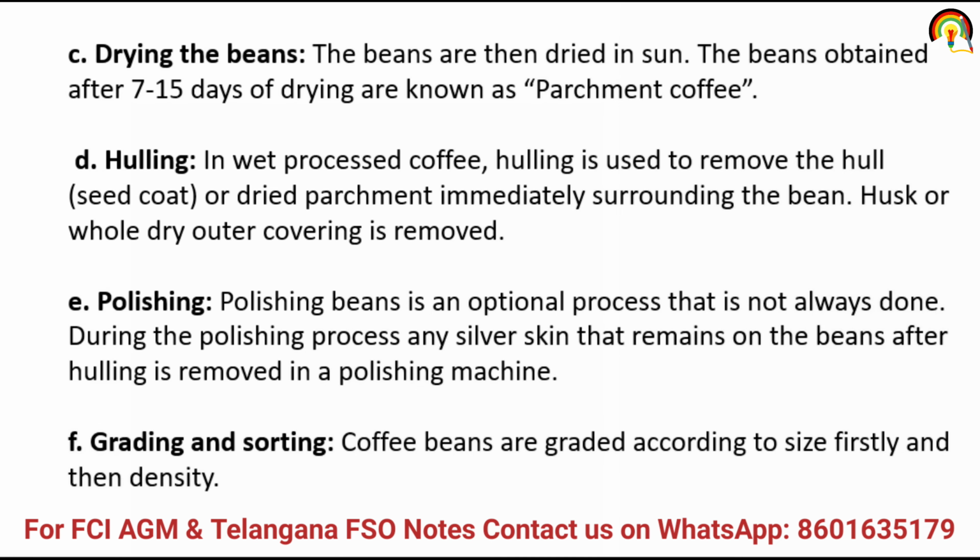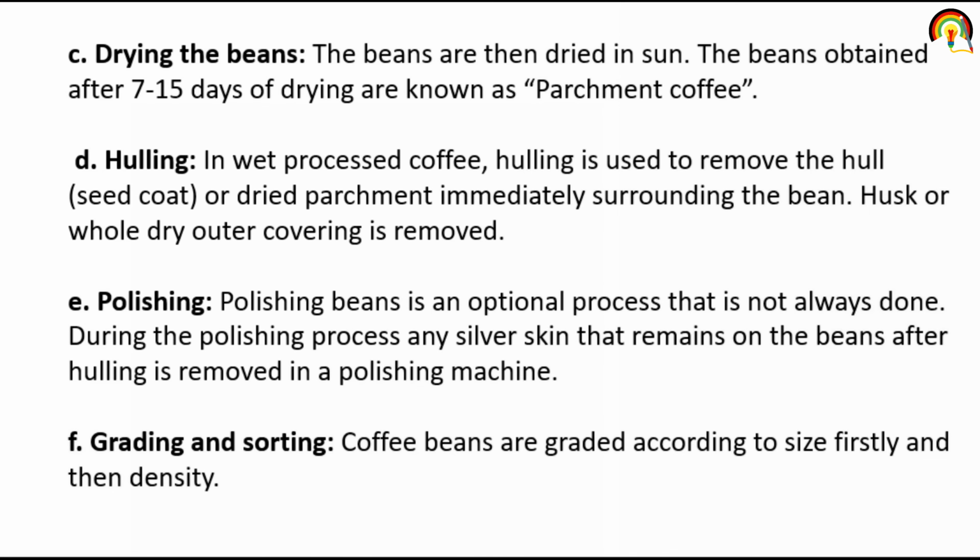Next one is drying the beans. Drying is done in the presence of sun, that is called sun drying. Next is the hulling. In wet processed coffee, hulling is used to remove the hull or dried parchment immediately surrounding the beans. Or we can say removal of the outer covering of the beans, that is the hulling.